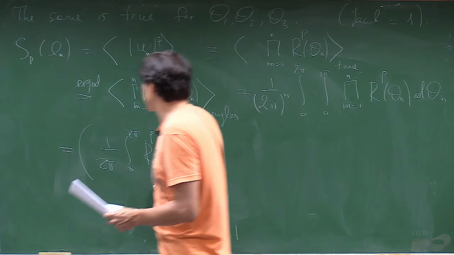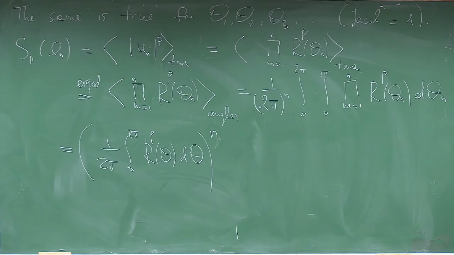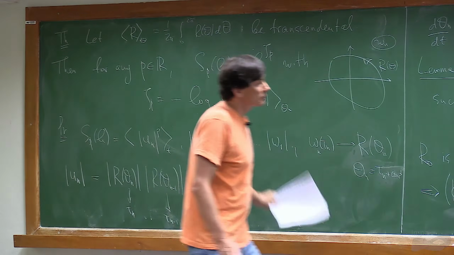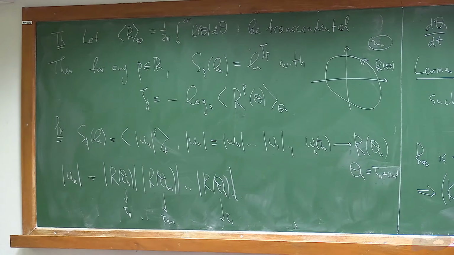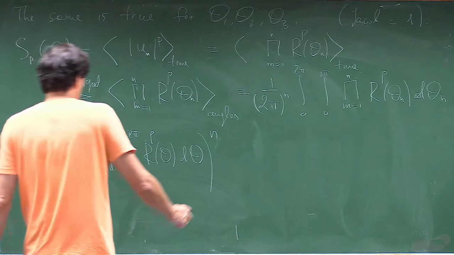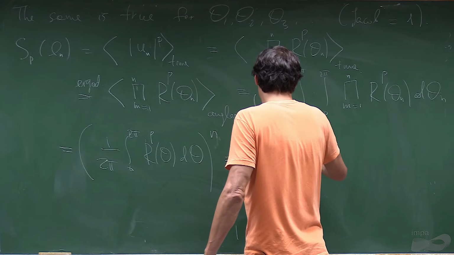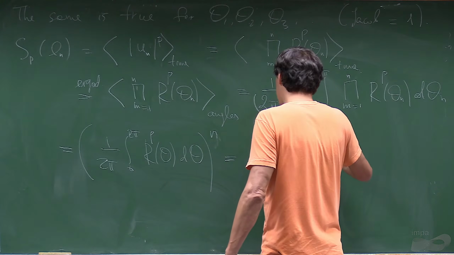Now remember what it is. Let's write it in the following way: it's the average of R^p in theta n.